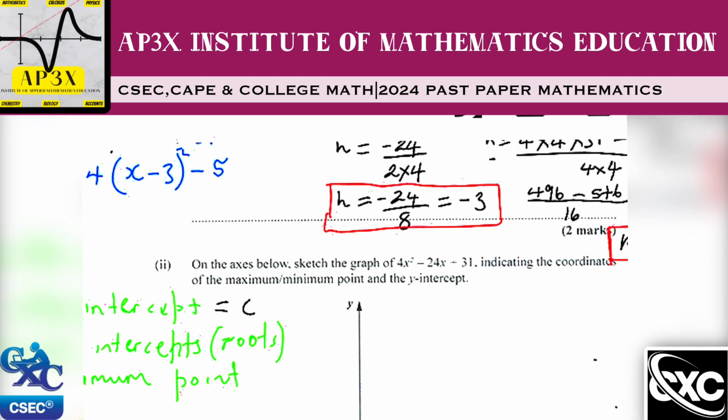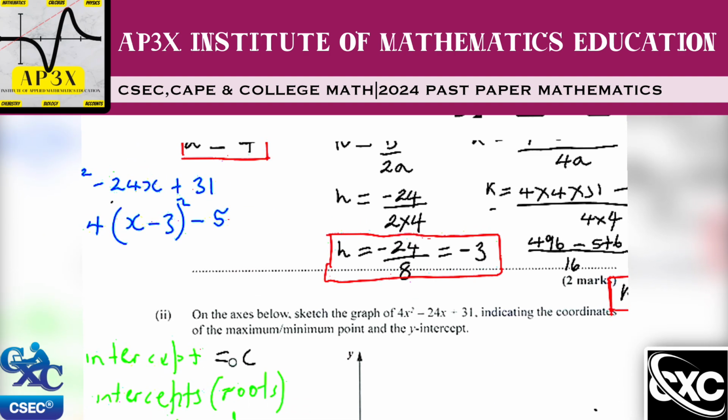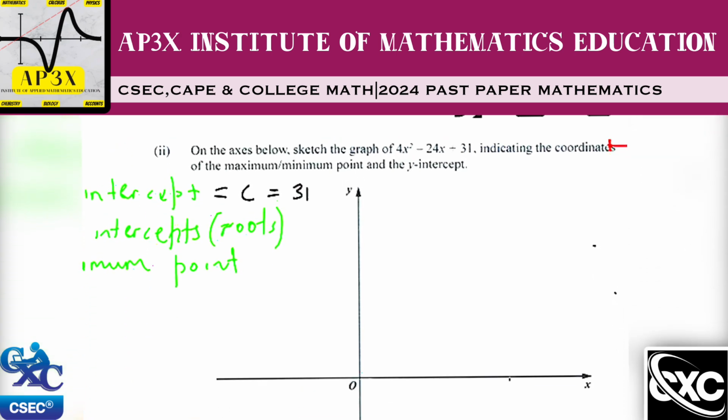Another way to calculate your y-intercept is to replace the x in the equation with 0. So here we have this expression. You could replace the x with 0, work it out, and you're going to find that your C value or your y-intercept is 31. We kind of just don't do that. I just let you know that the end number here, this constant, is always your y-intercept. So in this case, we end up with C being equal to 31. In a moment, I'll show you how to put that on the graph.